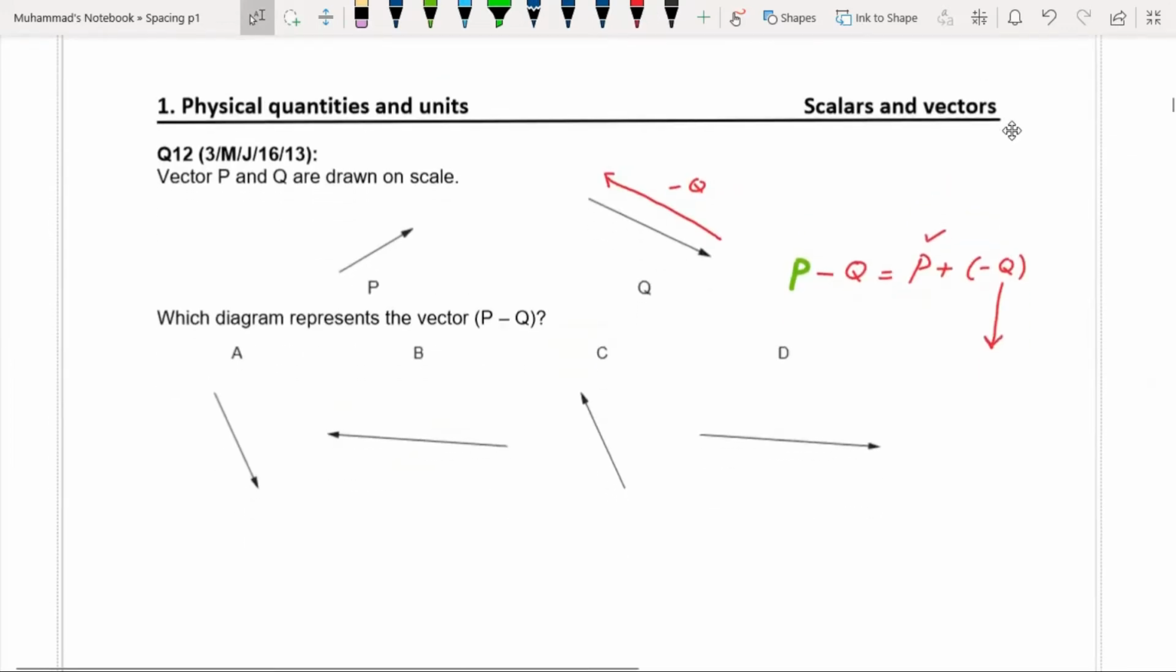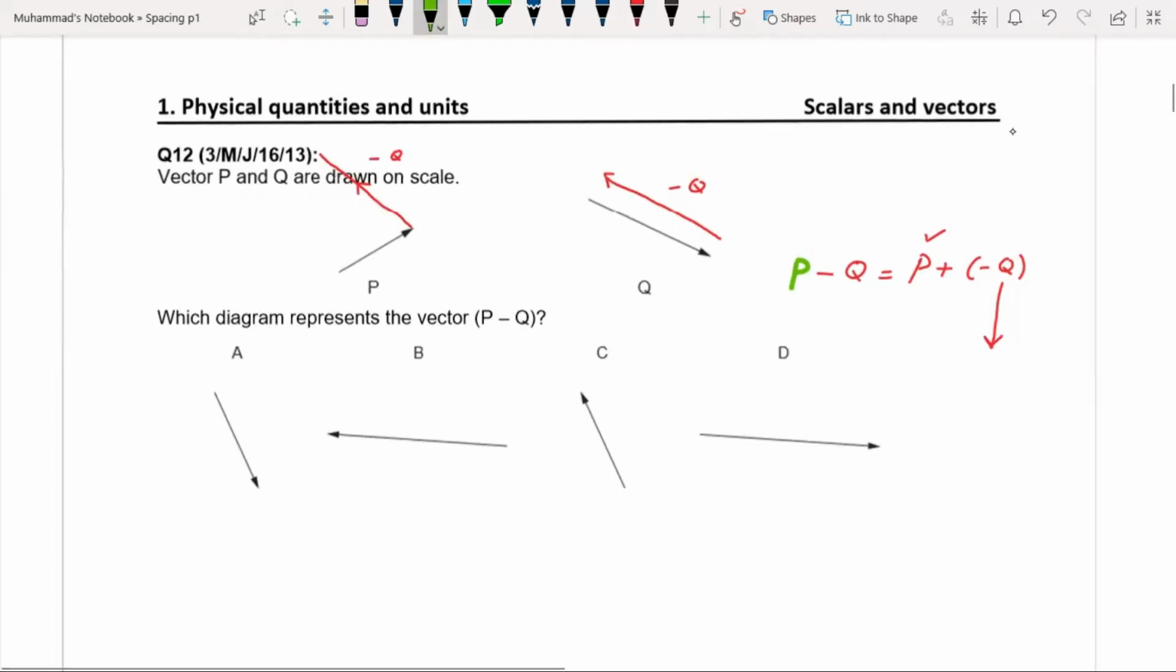Okay, so this is the negative Q vector, and you will add this vector negative Q to this vector. So what you have to do is draw a vector of the same length as this Q, in the direction of this negative Q vector.